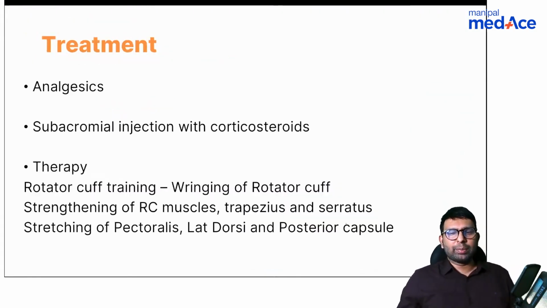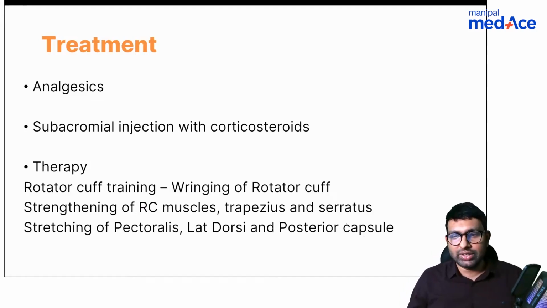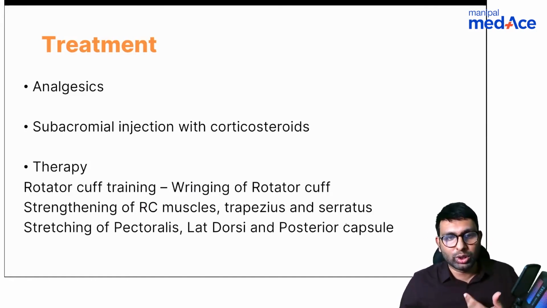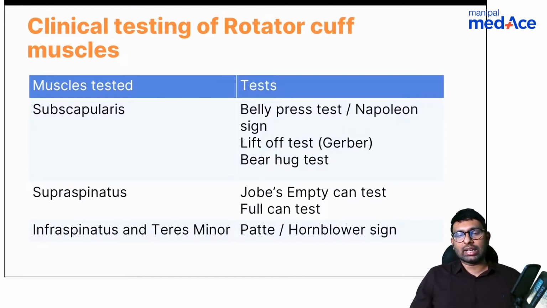Now treatment, again, treatment is very specific to the condition. Sometimes you'll give analgesics, subacromial injection of corticosteroids. If it is because of eccentric muscle movements, or in athletes, you will do rotator cuff training, strengthening of rotator cuff muscles, stretching of these muscles. And if nothing is working, you will have to go for surgery, either subacromial debridement, decompression. If it is a bursa, you have to do a bursectomy. If the acromion is abnormal, you have to go for bony acromioplasty, or if the cuff is degenerated, you have to go for cuff repair. So these surgeries are tailor-made to the situation. Okay, so this was about painful arc syndrome.